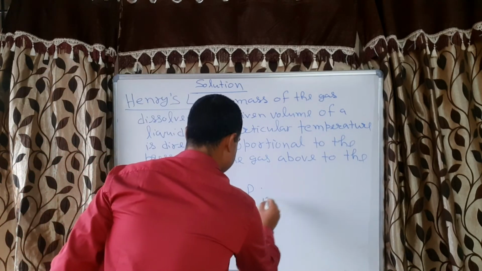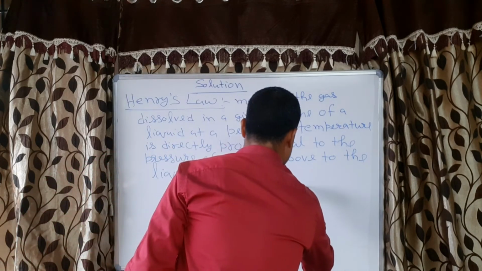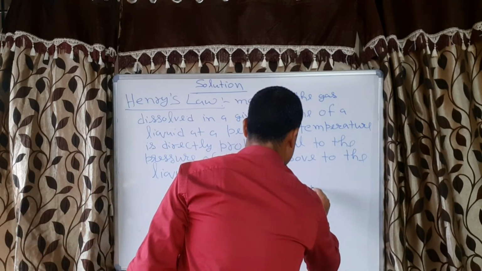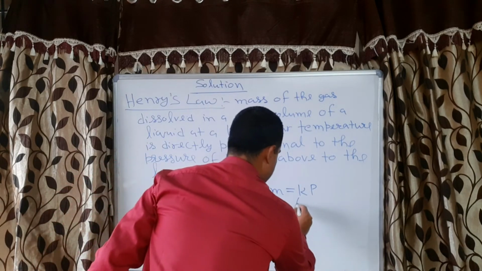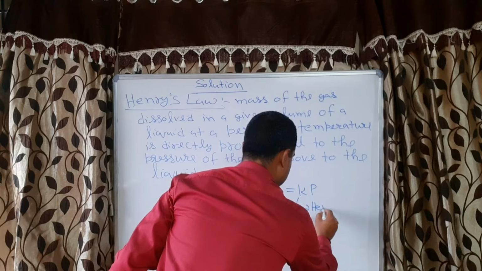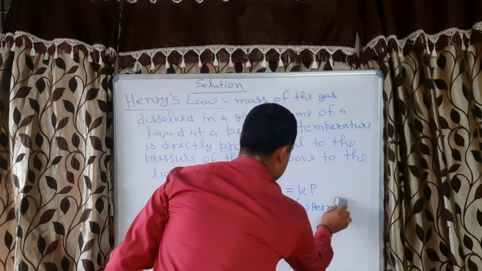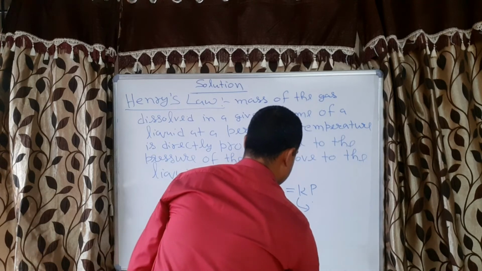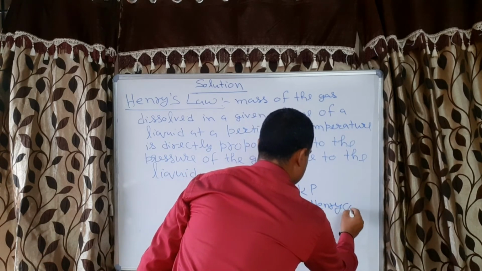When we remove this proportionality sign, a small k will come here, and that small k is called the Henry constant.